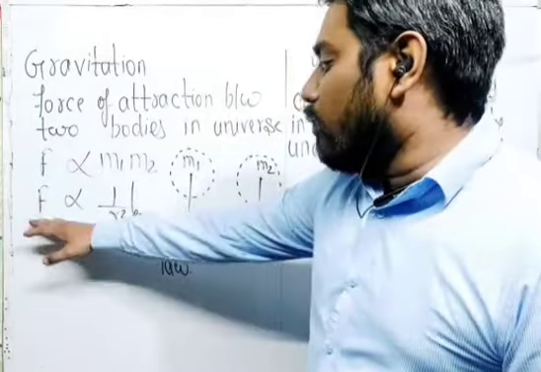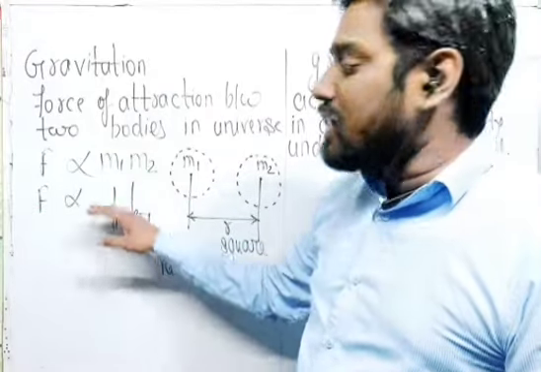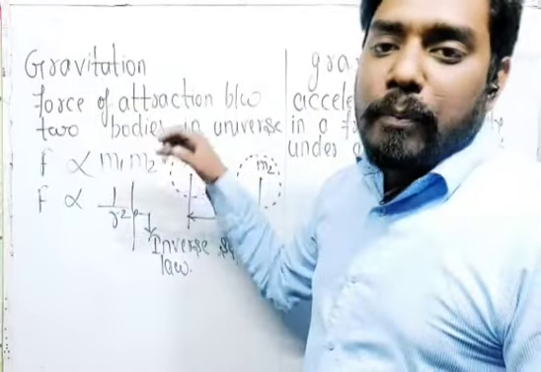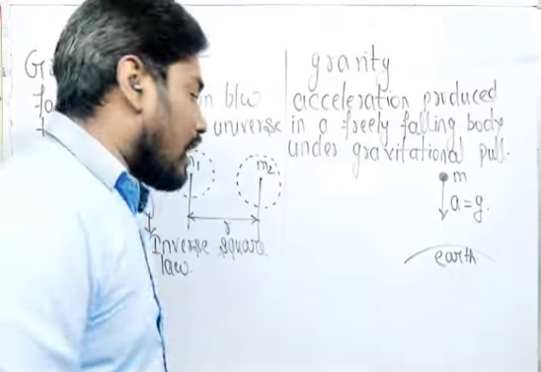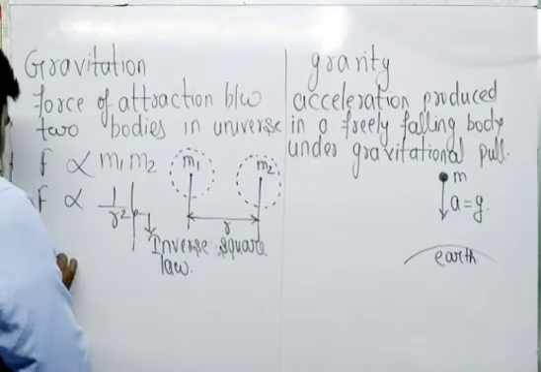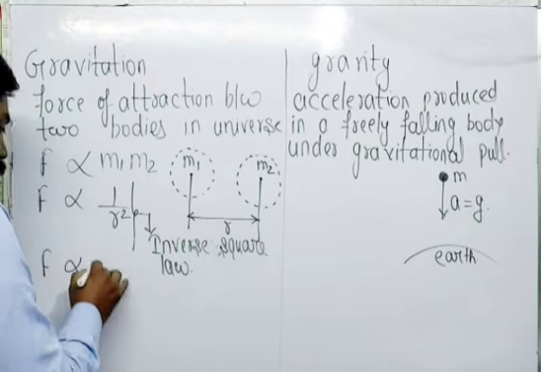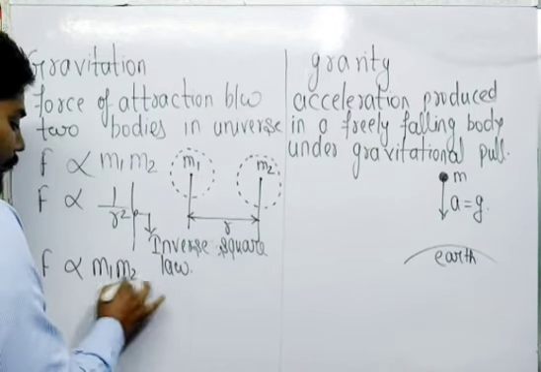So the force is inversely proportional to the square of the distance, and directly proportional to the product of their masses. Combining these two, force is directly proportional to m1 m2 by r square.